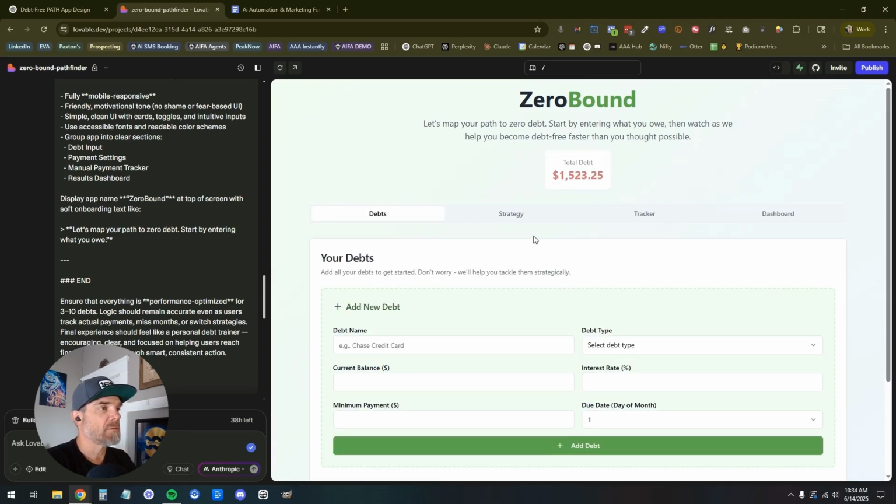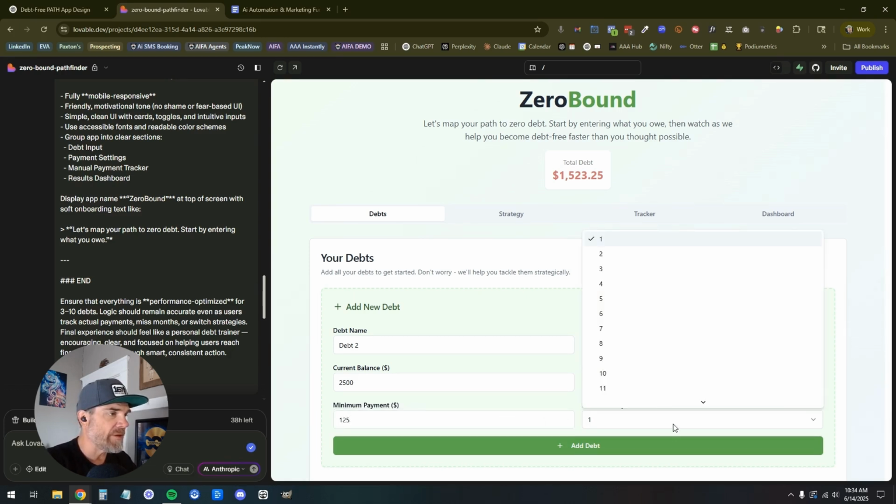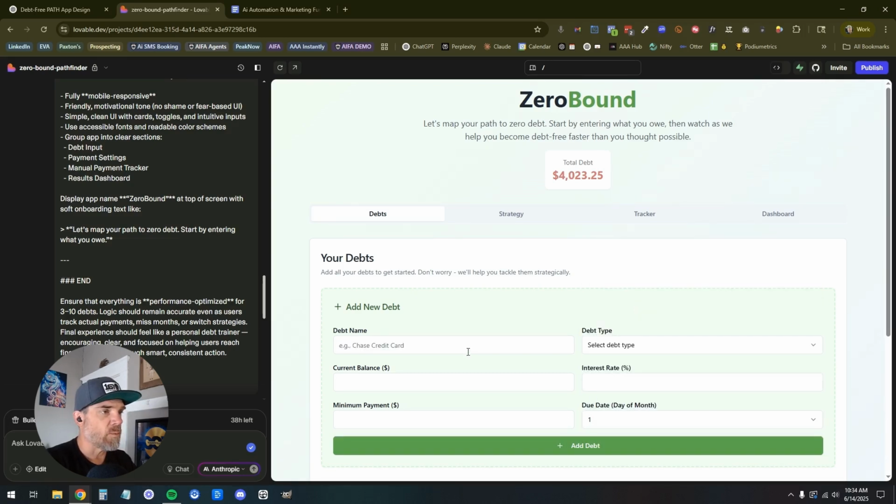All right. Now let's add another debt. We're going to go debt 2. It's going to be a credit card. It's going to be a $2,500 balance. This is going to be interest of, I've got 19.99%, minimum payment of, I don't know, 125. And then we have the due date of, I don't know, the 5th. Cool. Add debt. Let's add one more.